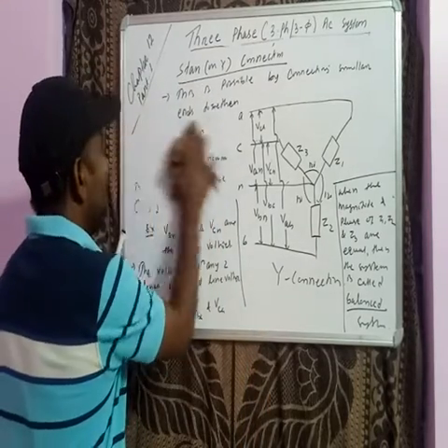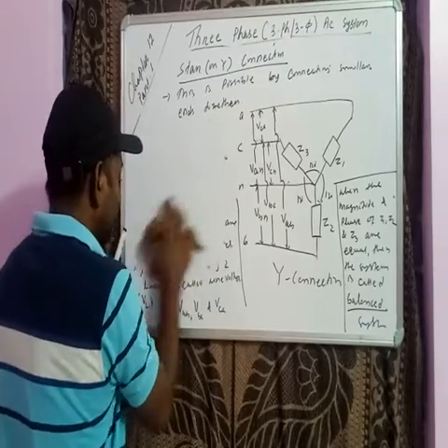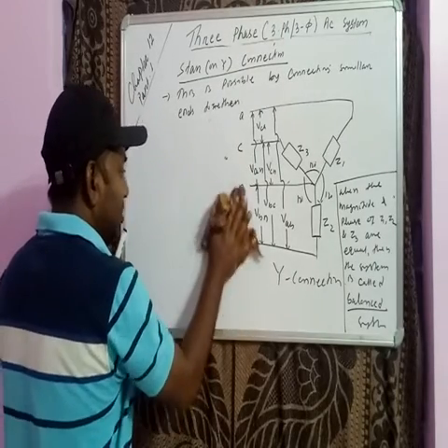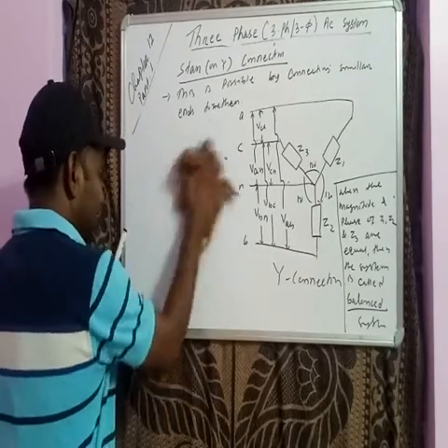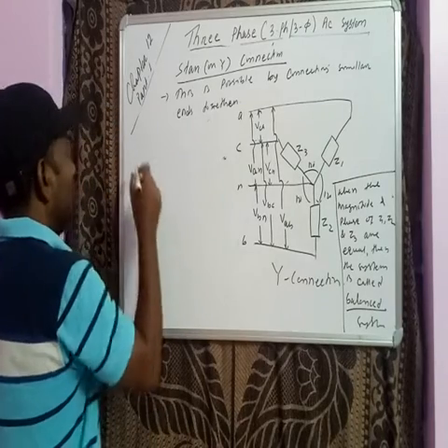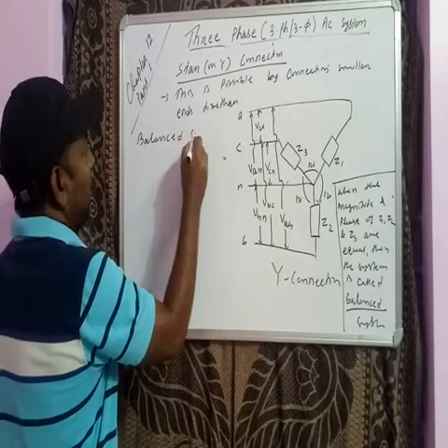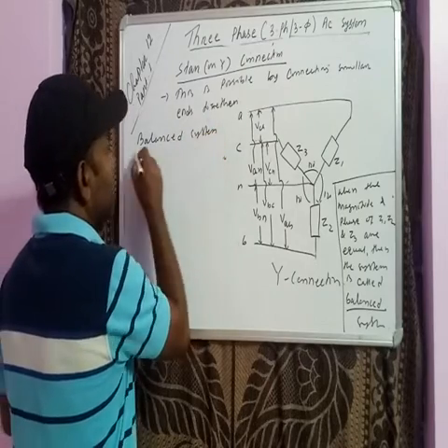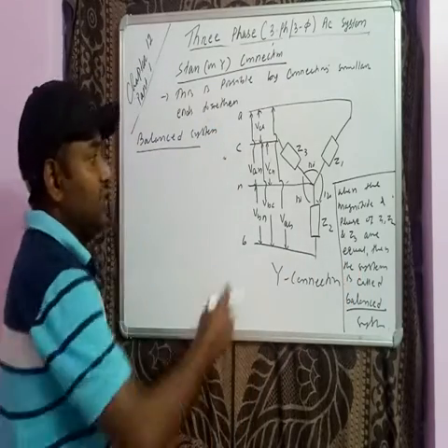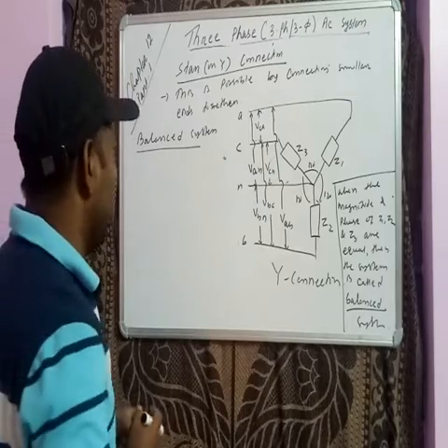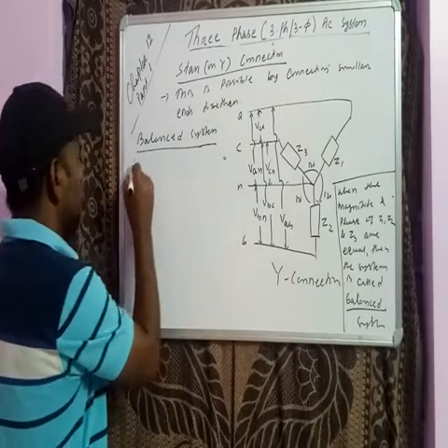So as I already told, balanced system means the amplitude and phase of these three impedances will be the same, equal, then the system is a balanced system.